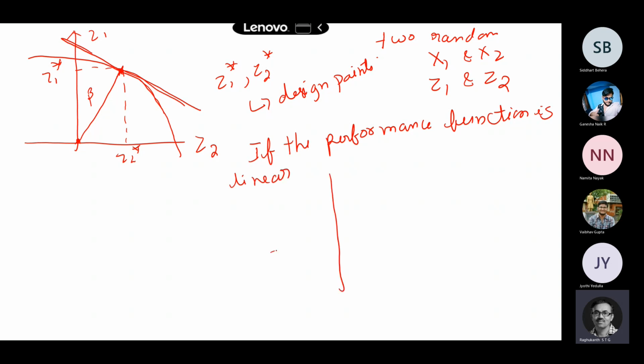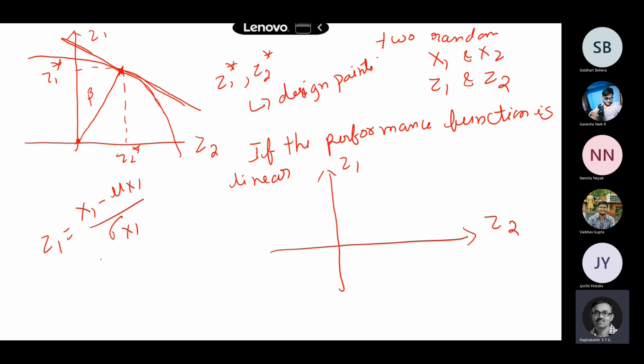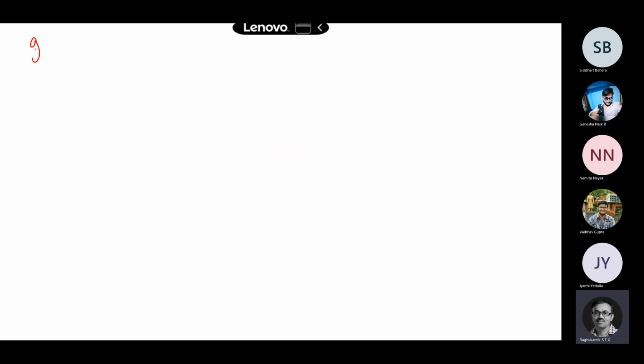So I will have z1 and z2. Here z1 is x1 minus mu of x1 by sigma of x1, and z2 is x2 minus mu of x2 by sigma of x2. Or you can also write my performance function, if it is like this, simply x1 minus x2.